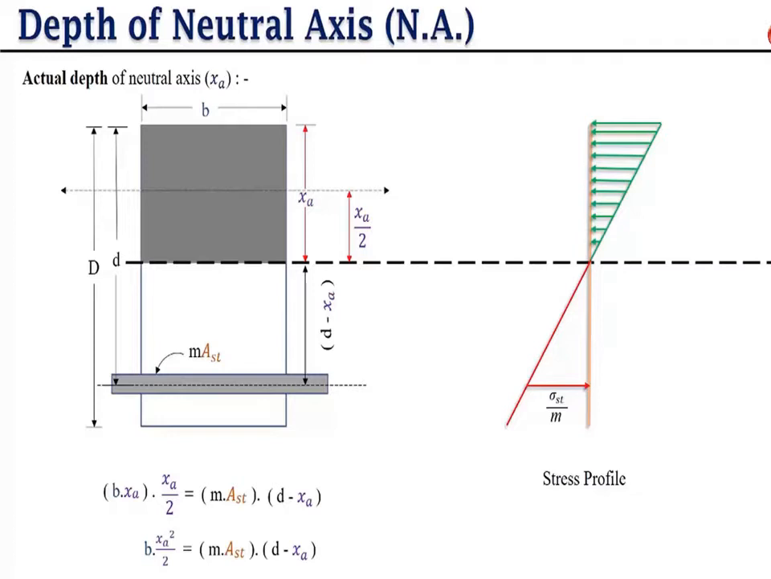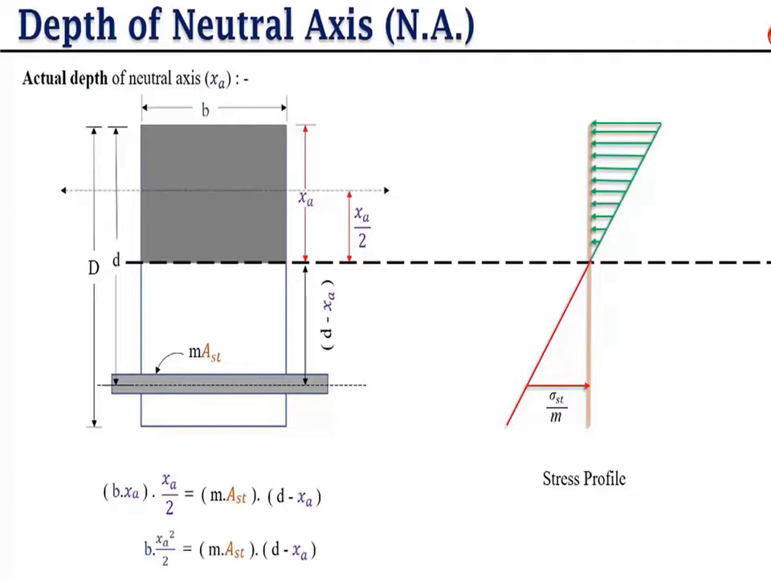So how do we get this? We have to find the moment on both sides. For finding the moment on both sides, we have to find the area and this axis. For that part, here we have given xa. For a rectangular section, this axis is xa over 2. This is called the centroidal axis for this section. So xa over 2 is the centroidal axis.